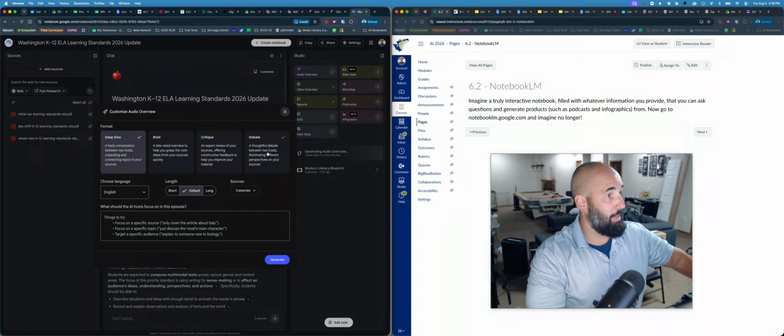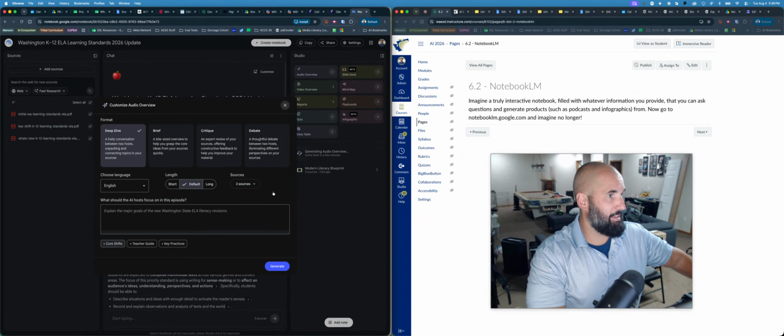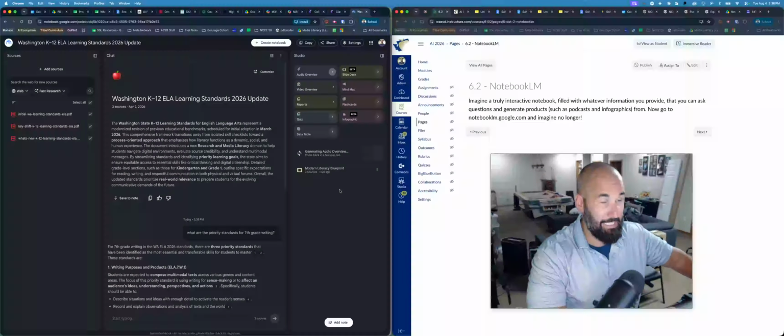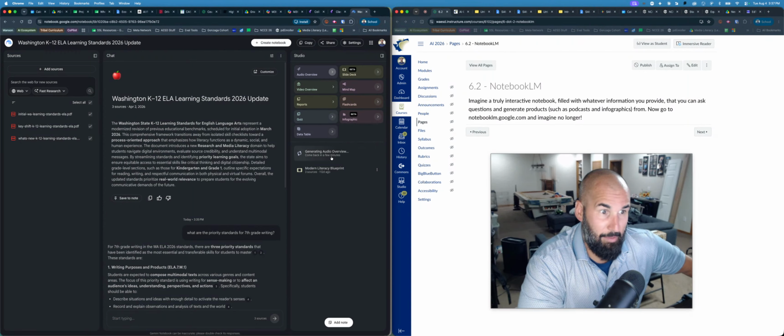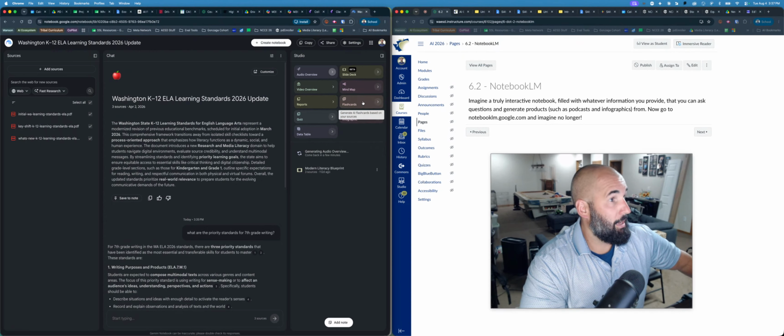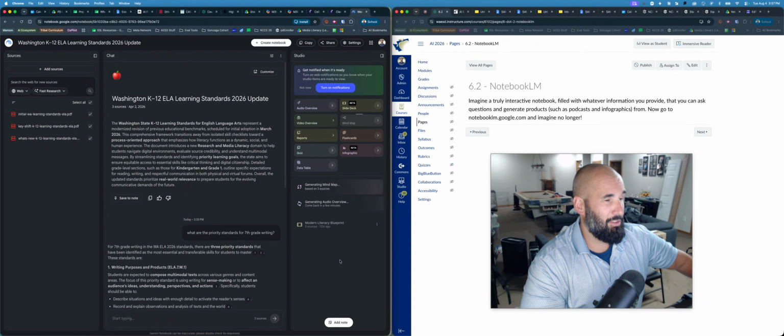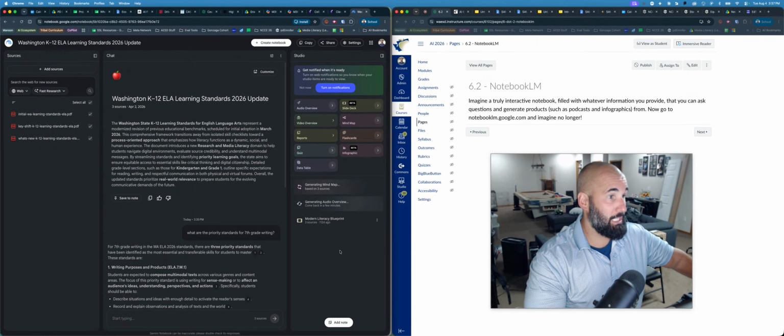If I click this little arrow, a caret on the side there, I've got some small customizable options in there as well. It's amazing. We're going to see if that will finish in the time that, oh no, I'm not sharing my audio, so it doesn't matter. Go to NotebookLM, create a podcast, and it's amazing. But again, there's all these other things in here. I'm going to create a mind map because the mind maps are super fun. Also, they're an interesting way to visualize dense information and make that a little bit more interactive.